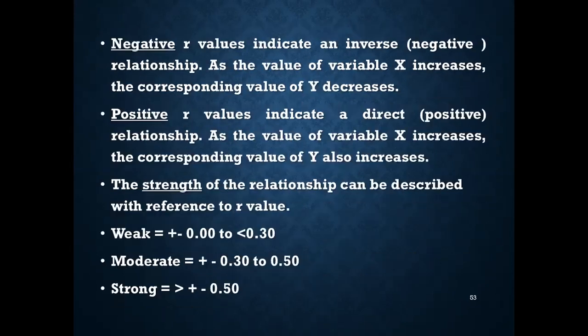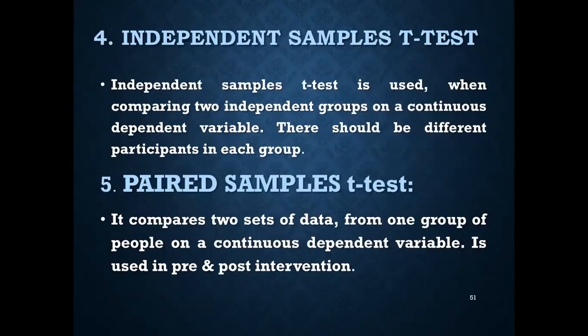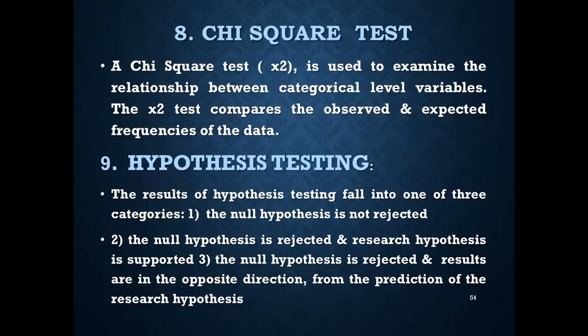We have just seen interpretation of the ANOVA, the Pearson product moment correlation coefficient, the independent samples t-test, and the paired samples t-test. Now coming to the interpretation of the chi-square test. A chi-square test is used to examine the relationship between categorical level variables, and the chi-square test compares the observed frequencies and the expected frequencies of the data.